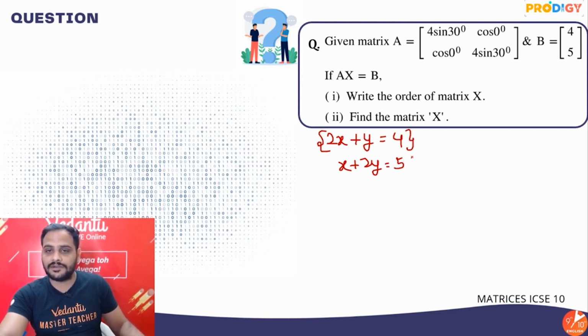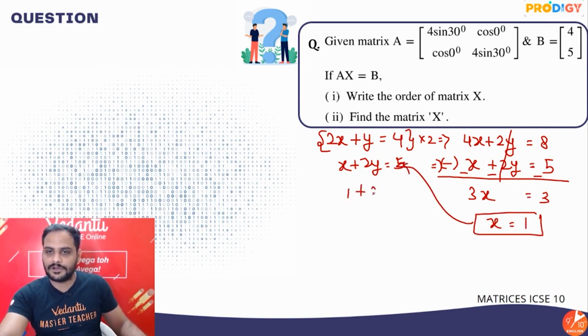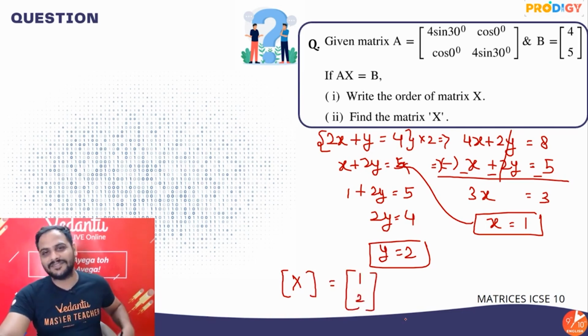Let us eliminate y. So here multiply with 2, you get 4x plus 2y is equal to 8, and here you have x plus 2y is equal to 5. Let's do the subtraction. Minus, minus, minus, y got cancelled, 3x is equal to 3, x is equal to 1. Put x equal to 1 in any of the equations. Suppose over here 1 plus 2y is equal to 5, 2y is equal to 4, y is equal to 2. So x is 1, y is 2, that means my matrix X is 1 and 2. This is my matrix X.